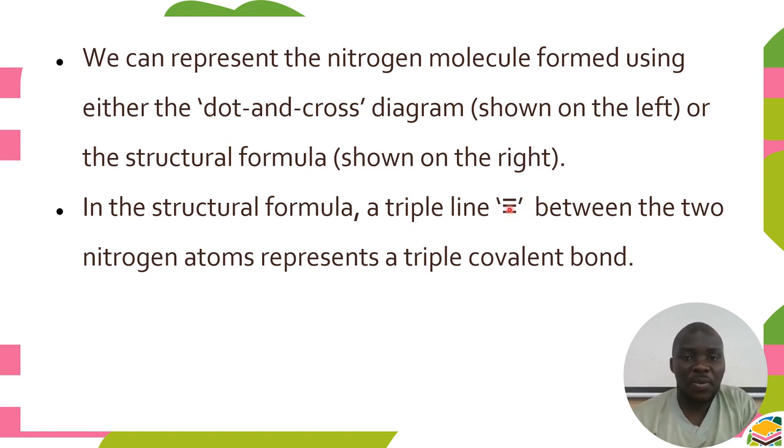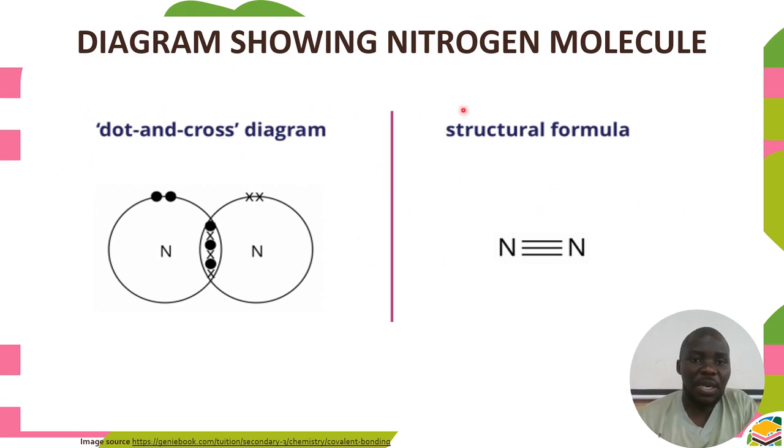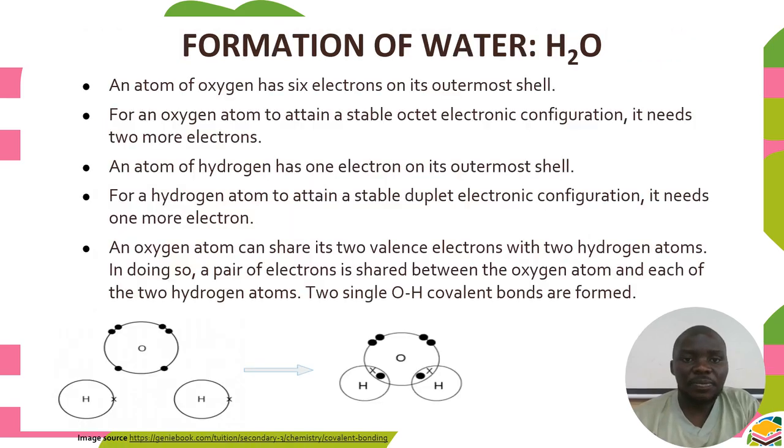I've said these lines are also known as bonding lines, which means a single line represents 2 electrons. So if there are 3, it means we have 6 electrons. So this is the diagram showing us how the triple covalent bond of the nitrogen molecule is formed. This nitrogen contributes 3 electrons here, this one contributes 3 electrons here, forming 3 pairs of electrons, and we can also use these lines.